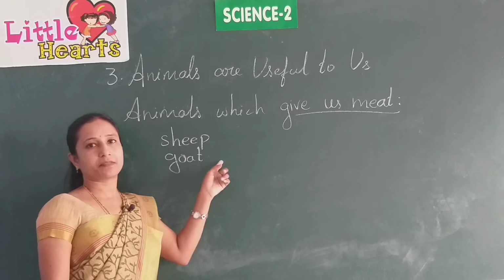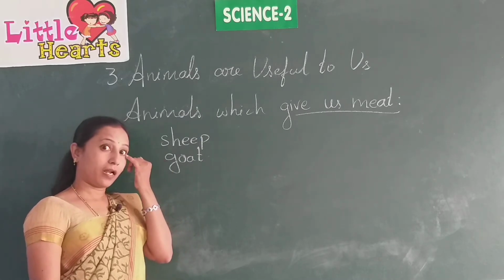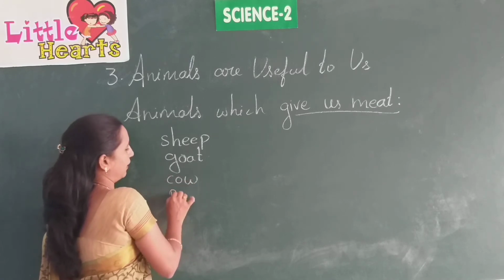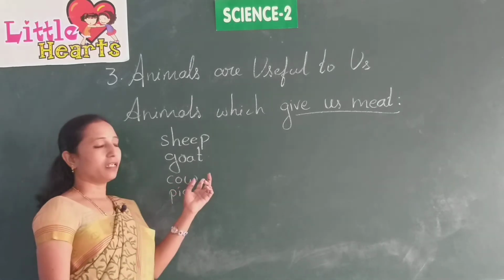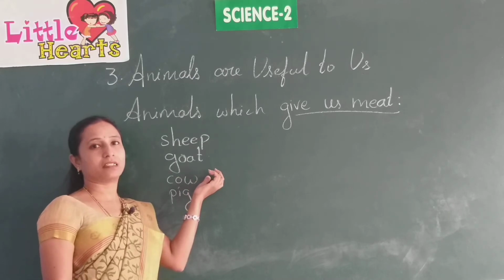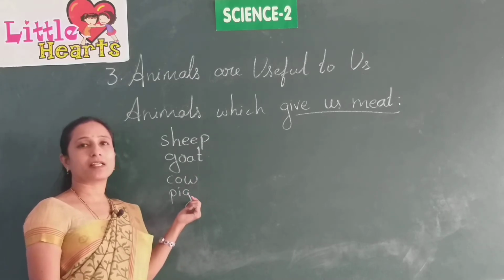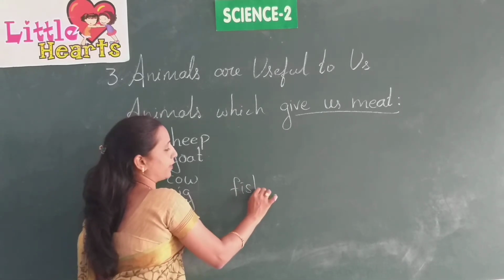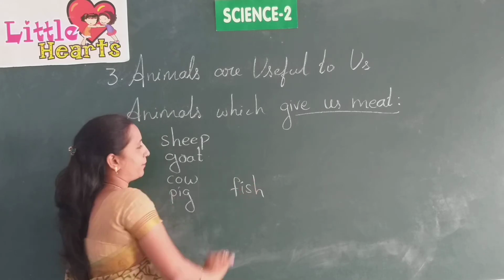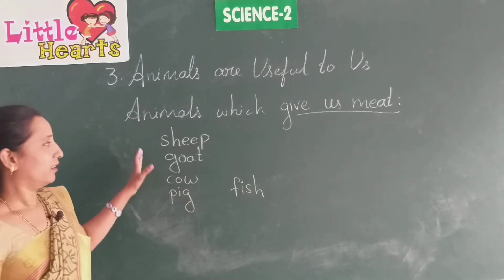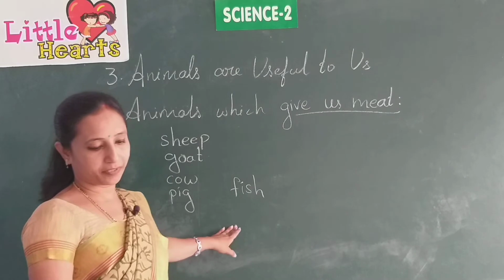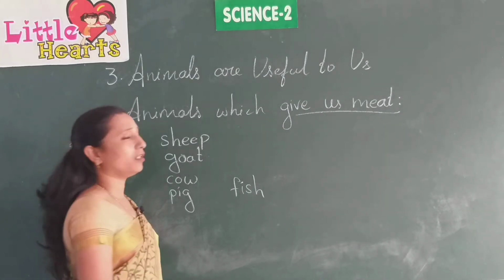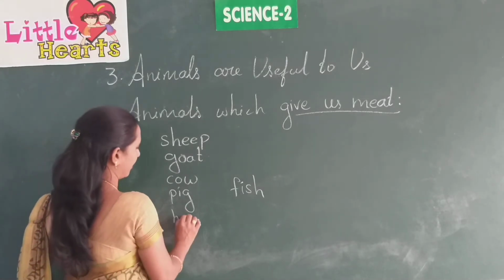These two animals give us meat, and there are also some people who eat cow and pig. Cow meat is called beef, and pig meat is called pork. And we get fish meat from fish. These are the kinds of meat which we get from these animals. Also we get chicken from hen.